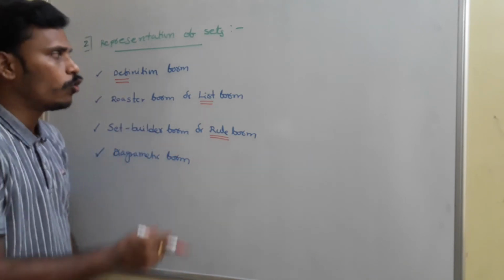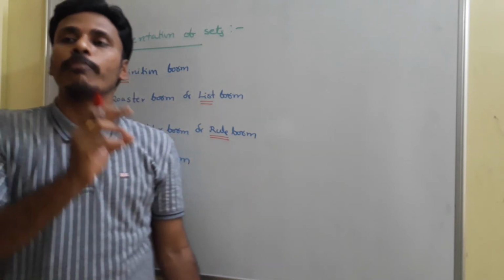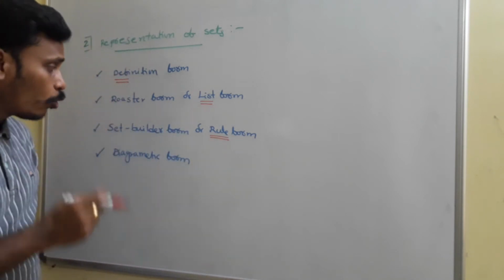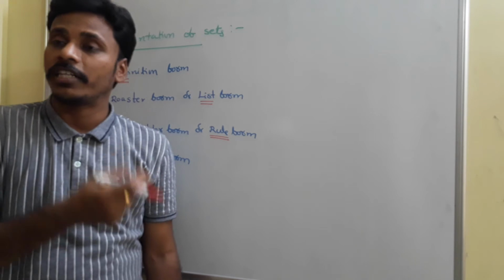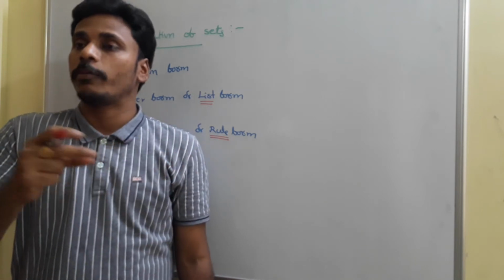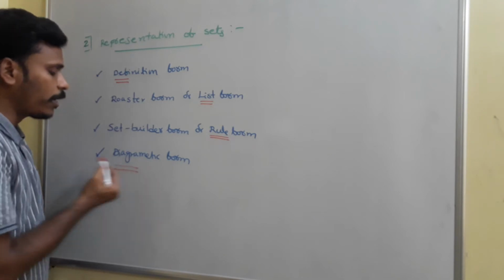Once again, for definition form, you need to mention the definition. For list form, we need to mention the list of the elements. For rule form or set builder form, it is required to mention a rule which is satisfied by each and every element of the set. And the next is diagrammatic representation.